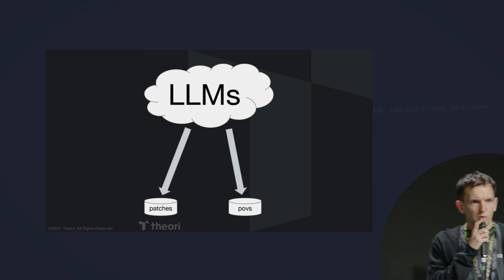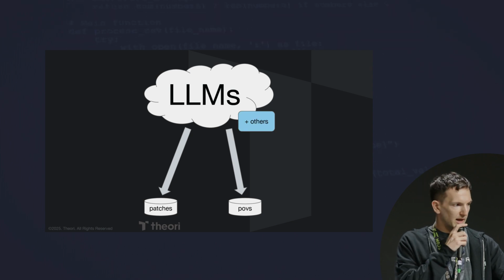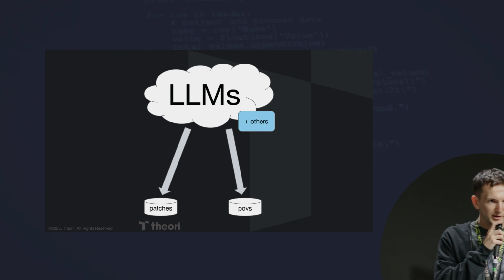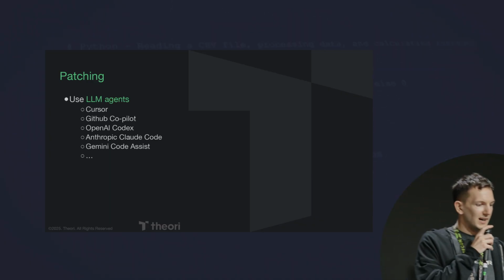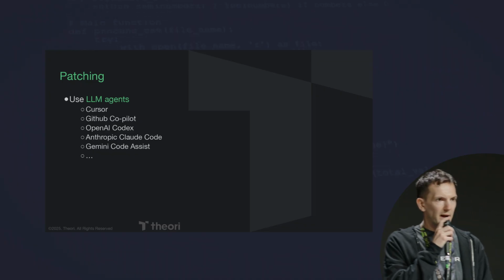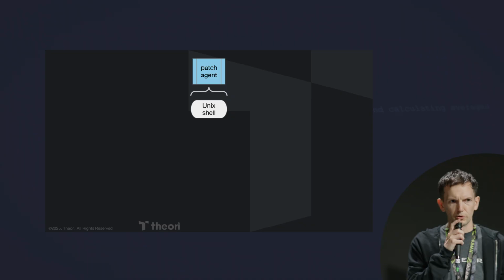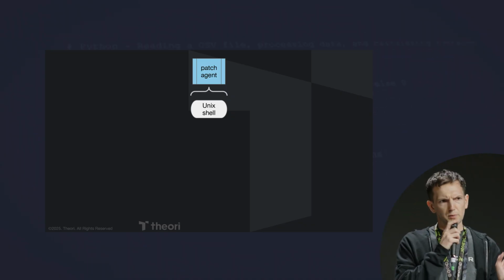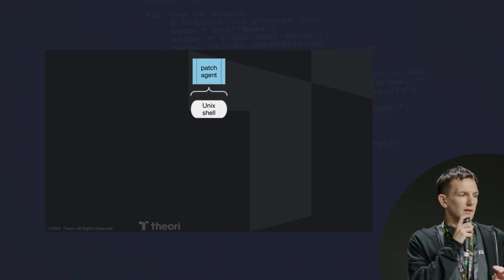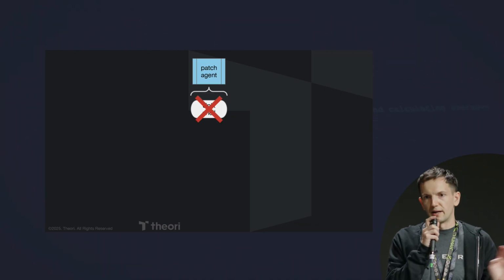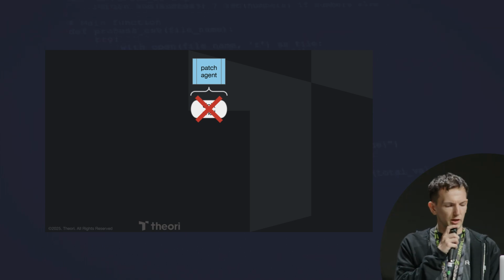So patching, honestly, I think most people get this idea today, right? This was maybe interesting last year, like 2024. In 2025, everyone knows what Claude Code is or Codex or whatever. Let's not talk about that. Most of those patching agents have a single tool or some very simple tools based primarily around a Unix shell, right? Unix shells are wonderful. They can do anything you want. That makes them terrible. You don't want to do anything you want with an LLM because LLMs make mistakes all the time. So our approach is a little bit different.